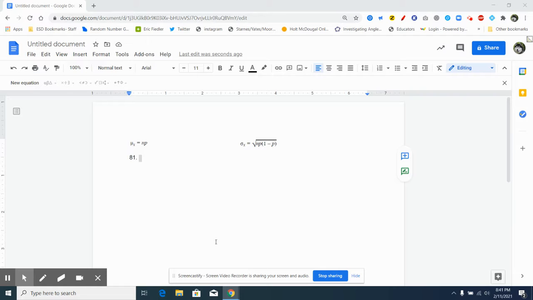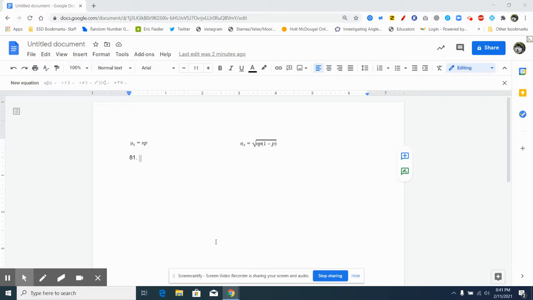So the first thing that you need to ask yourself, especially because this comes in section 6.3, is what type of random variable is it? Is it the two that we looked at, binomial or geometric? And so remember BINS. The B stands for binomial, and that means success or failure. A success is reaching a live person, and failure is not.